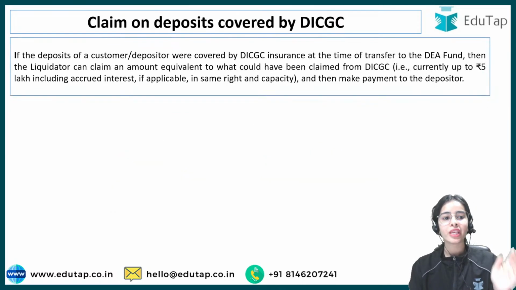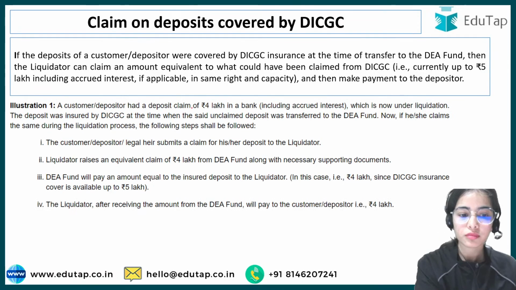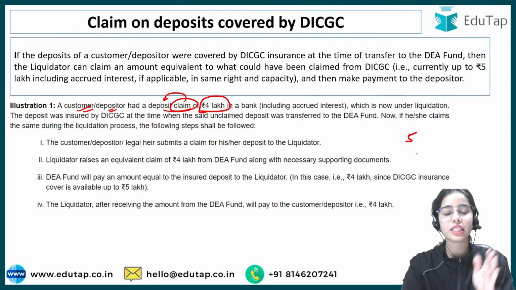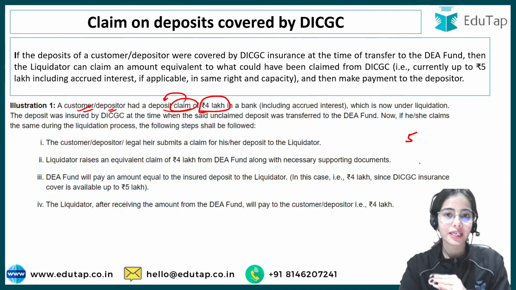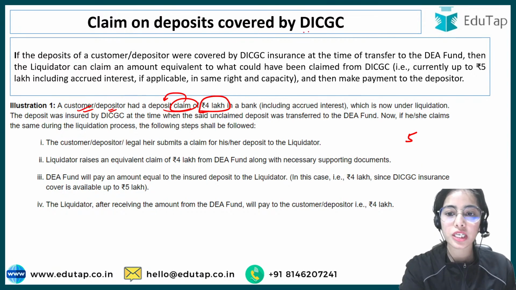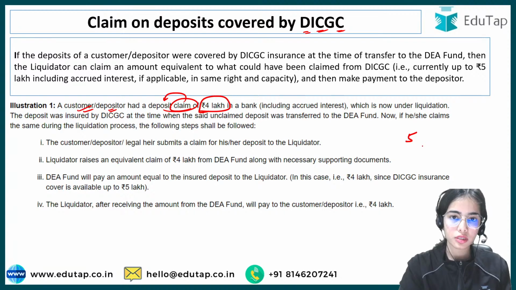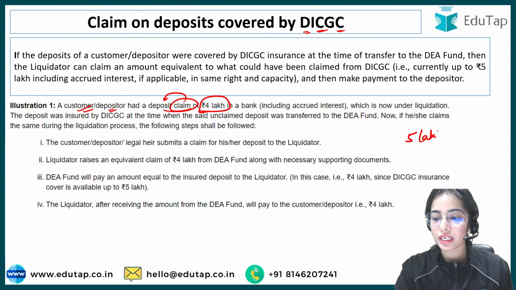First of all, if the claim of the customer or the depositor is of 4 lakh, you know that the Deposit Insurance and Credit Guarantee Corporation insures the amount up to 5 lakh.